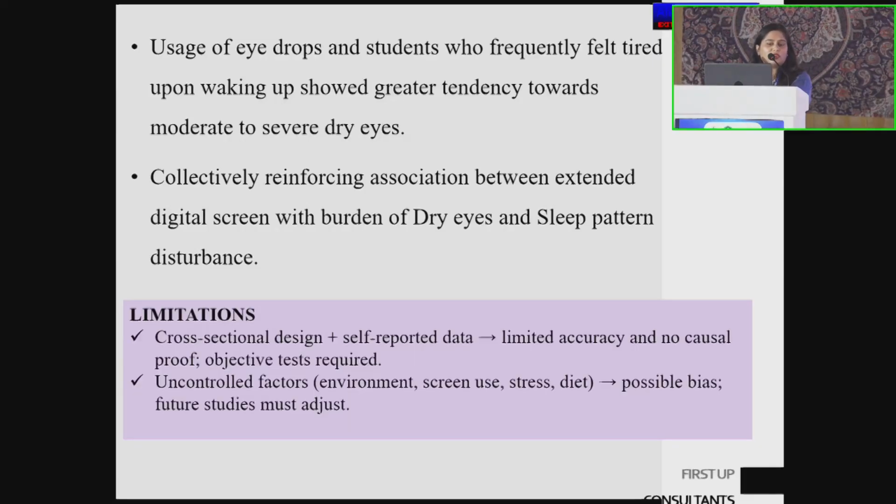However, there were a few limitations to our study: it was a cross-sectional design, self-reported data limited the accuracy, and there was no causal proof. And there were uncontrolled factors like environment, screen use, diet, etc.